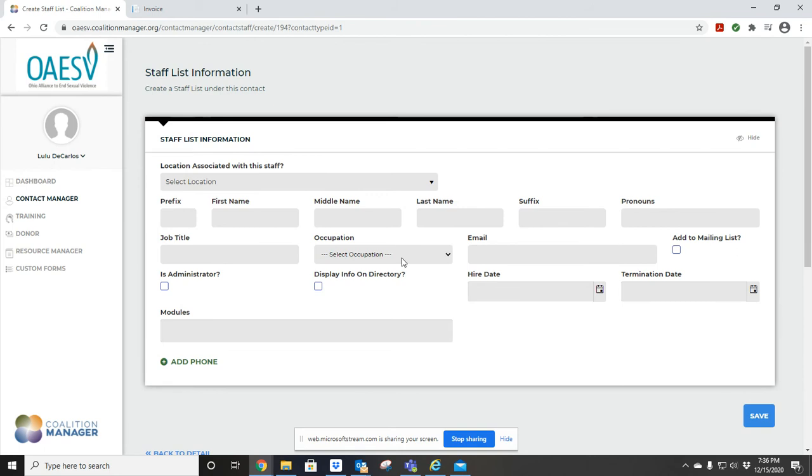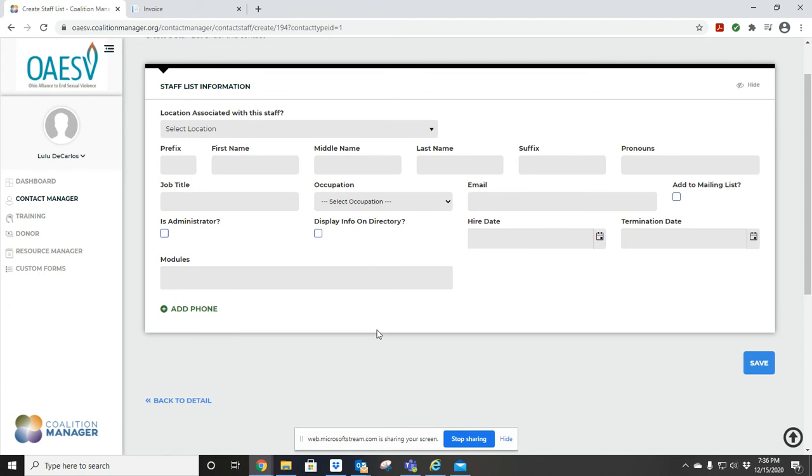If you're going to be adding a new staff, you want to go ahead and make sure that if they are going to be admins on your account, you want to go ahead and click here. That way they will have the option and they will be able to log in and make any changes on the account. If not, then you want to go ahead and just leave it blank and then save once you have added all of their information.